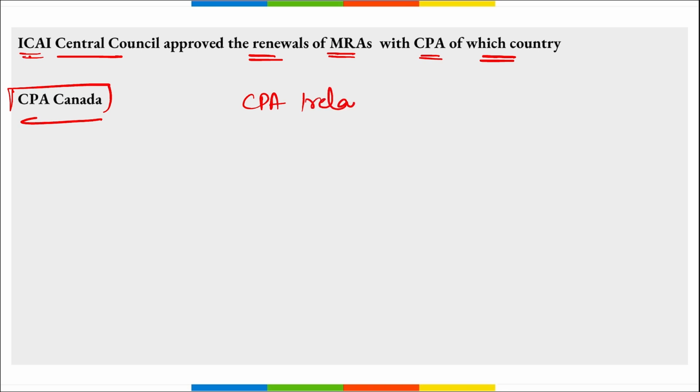Also mark this: along with Canada is important, but along with CPA Ireland was also there. ICAI has also approved the renewal of these MRAs, Mutual Recognition Agreements, or MOUs, with the South African Institute of Chartered Accountants, the Bahrain Institute of Banking and Finance, and the National Board of Accountants and Auditors of Tanzania.